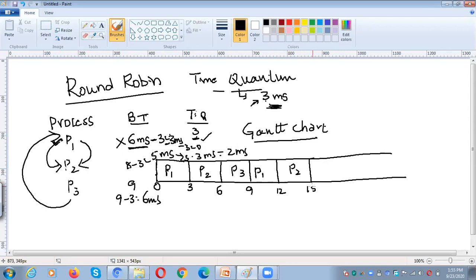We need to move to the next process. The next process requires 6 milliseconds, so 6 minus 3 means it still requires 3 milliseconds.